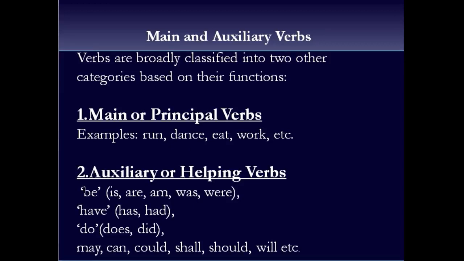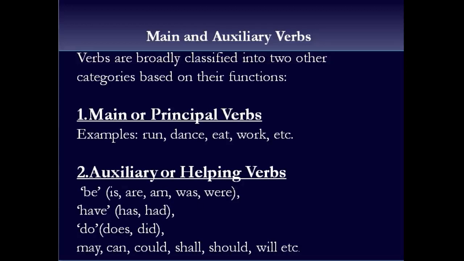And the other big type of verb is auxiliary. Auxiliary or helping verbs. It means the same thing. We call auxiliary verbs helping verbs also. So, there are three main auxiliary or helping verbs: be, have and do. And these are its different forms: is, are, am, was, were.